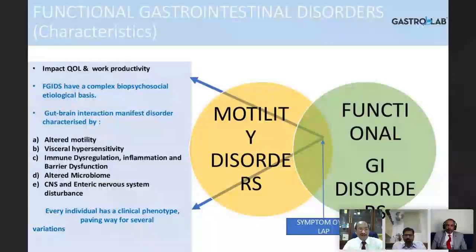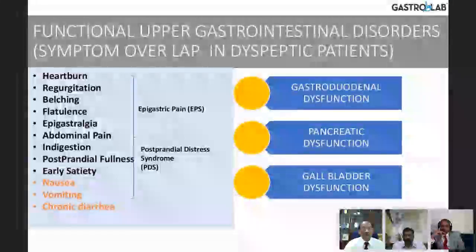And one classic example is IBS, where there is altered motility, visceral hypersensitivity, immune dysregulation, inflammatory changes and barrier dysfunction. The gut mucosal barrier is broken here. Altered microbiota, central nervous and enteric nervous system disturbance. All this could form a part of the gut-brain interaction disturbance. So every individual has a different clinical phenotype, paving way for several variations. So there's always an overlap.